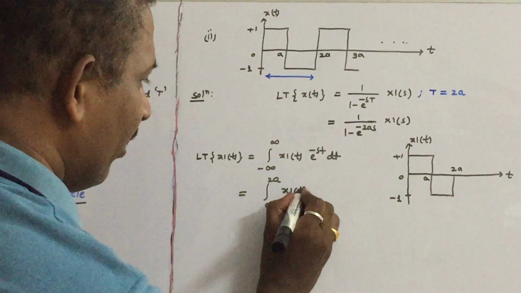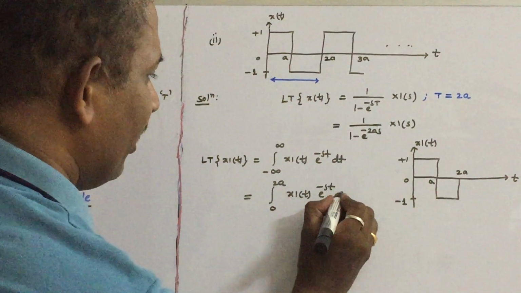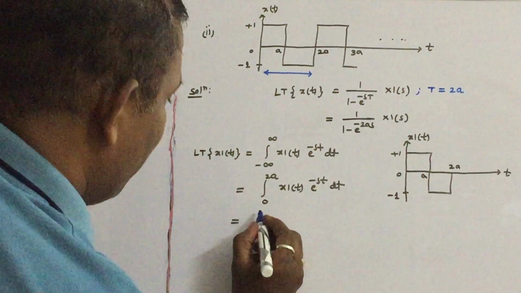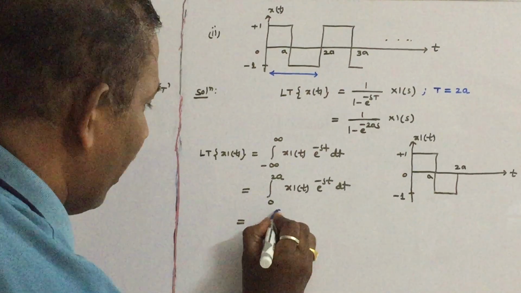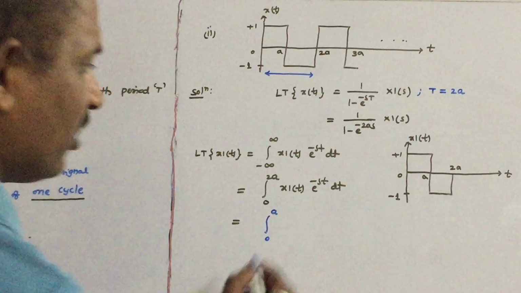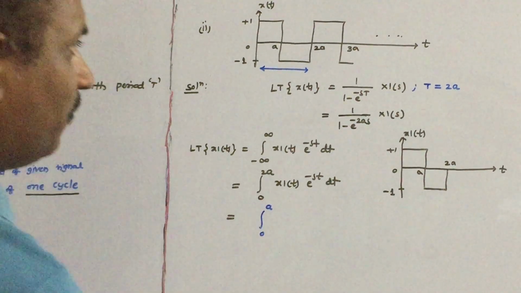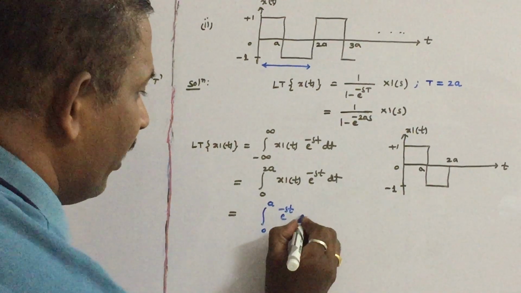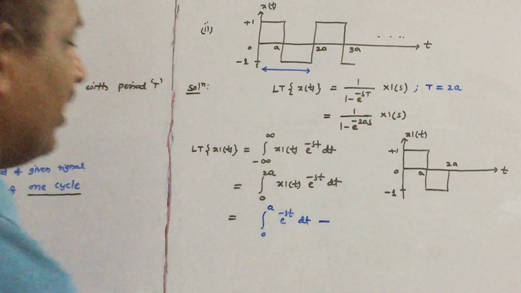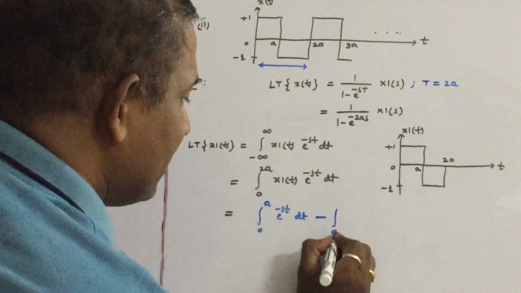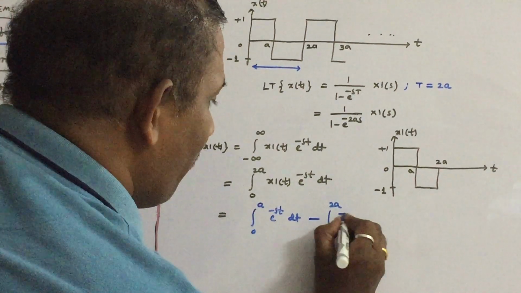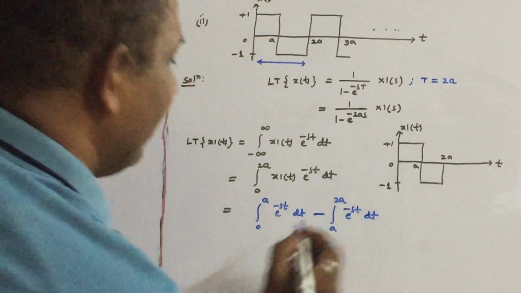So let us split these limits: 0 to a, in this interval x1 of t amplitude is 1, so e power minus st dt, plus the interval a to 2a, the amplitude is -1, e power minus st into dt.